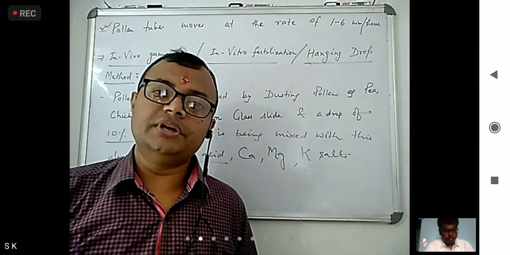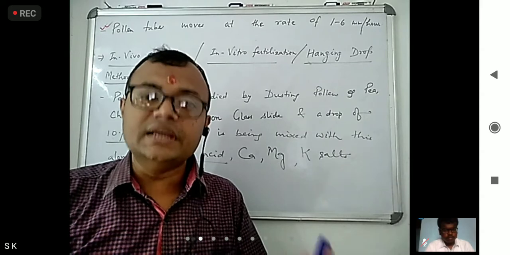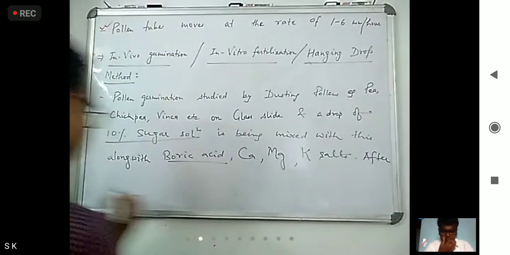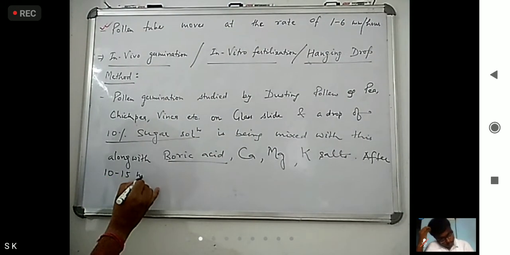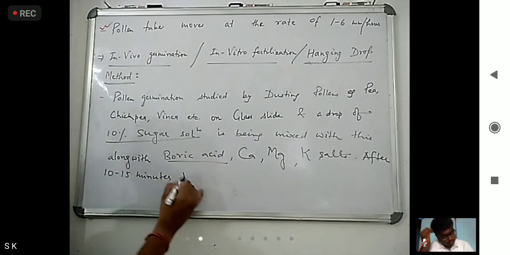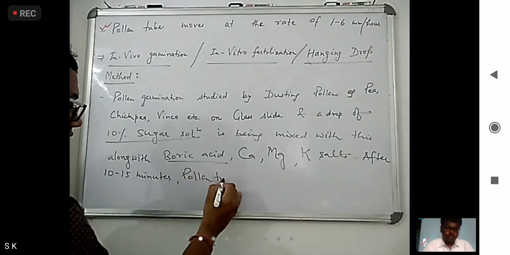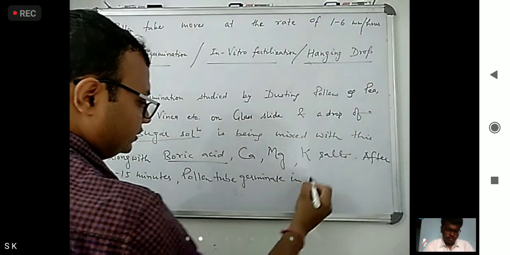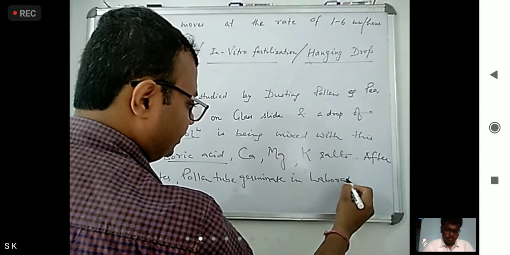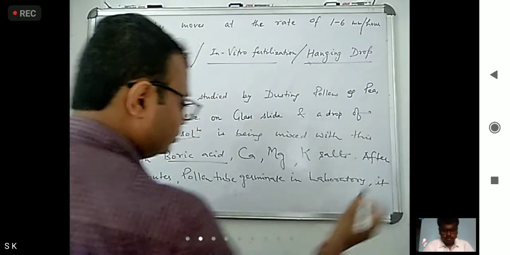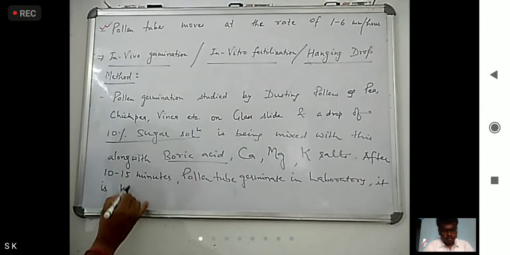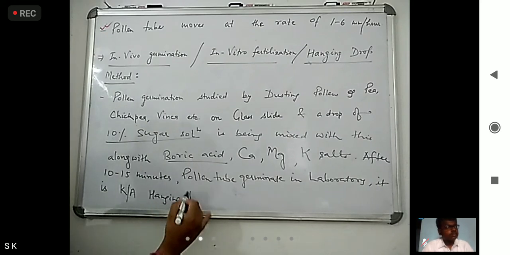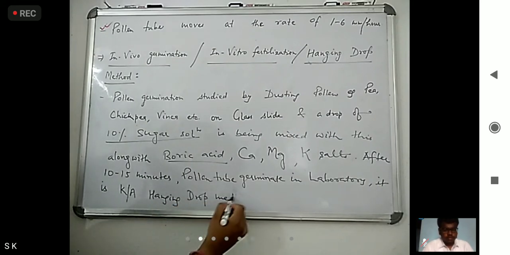After 10 to 15 minutes, pollen tube germinates in the laboratory. It is known as the hanging drop method.